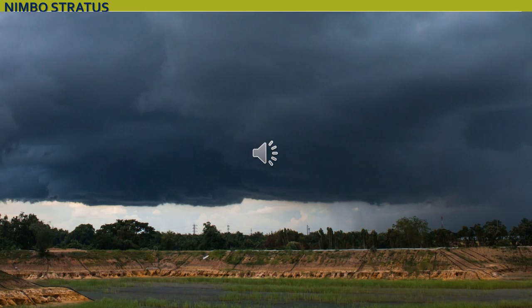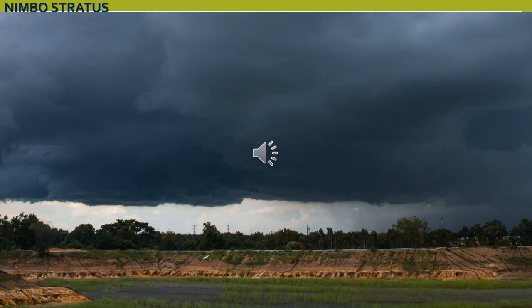Then the third middle cloud, nimbostratus. These are clouds of dark color, very close to the ground surface, associated with rain, snow, or sleet. Nimbostratus are dark in color.